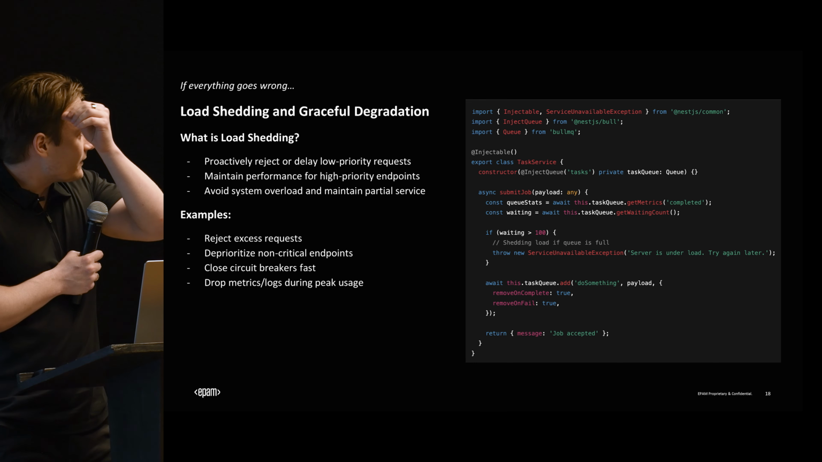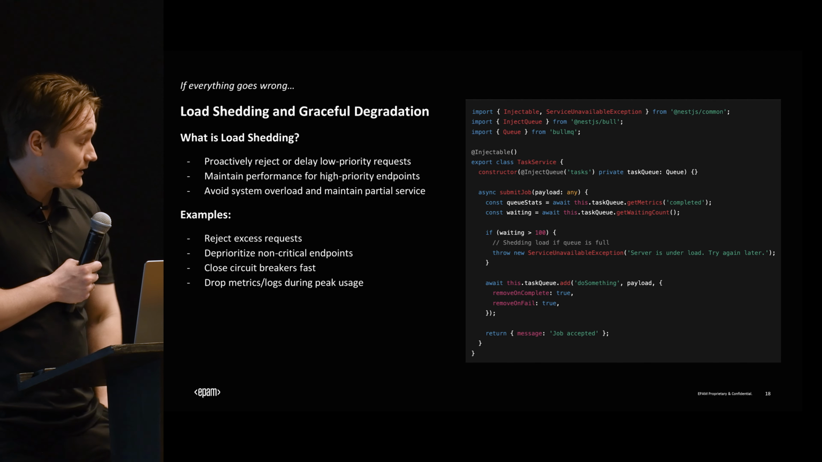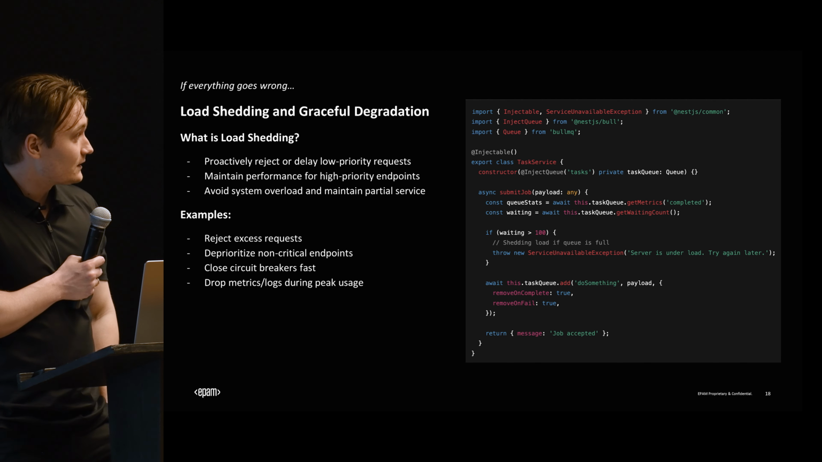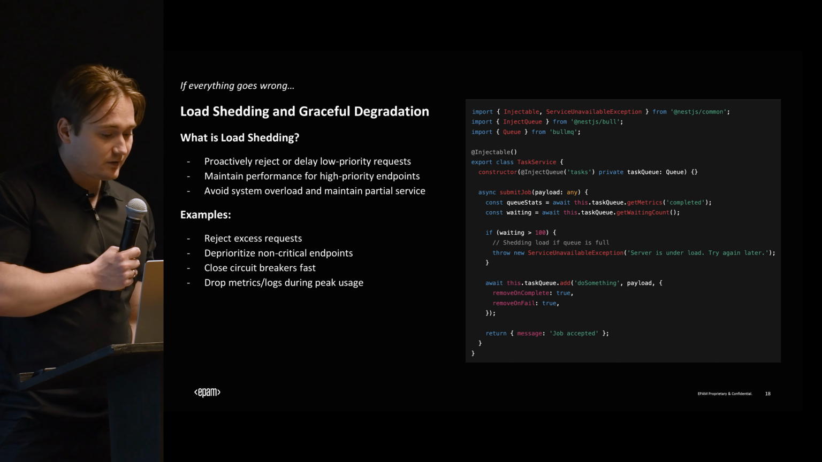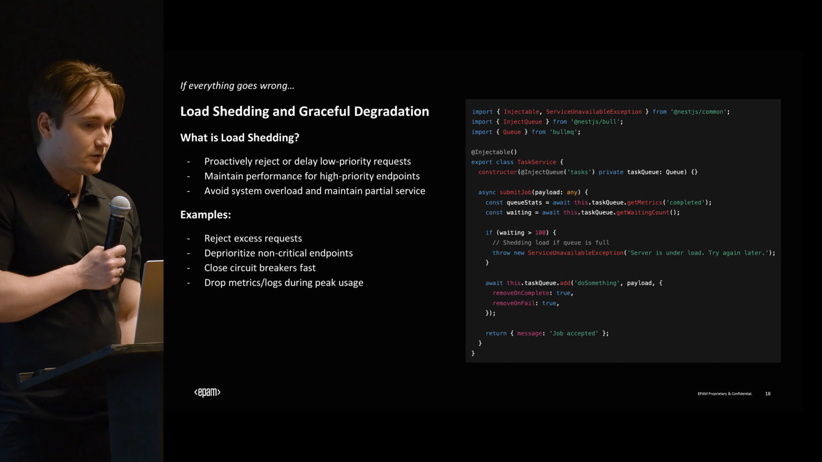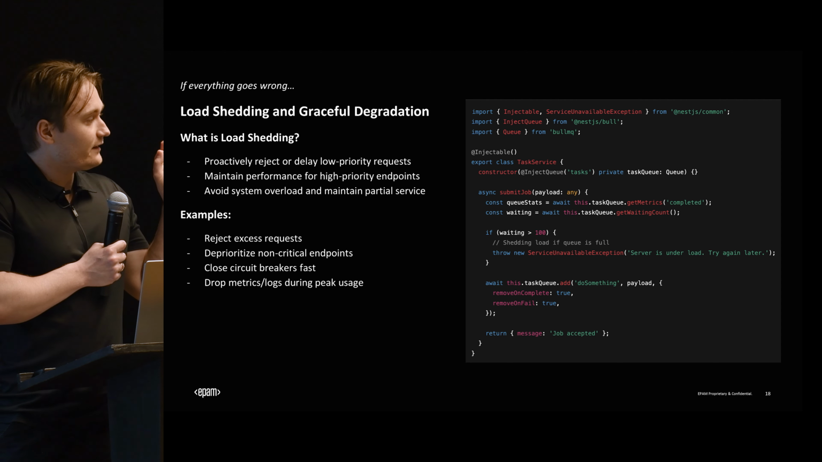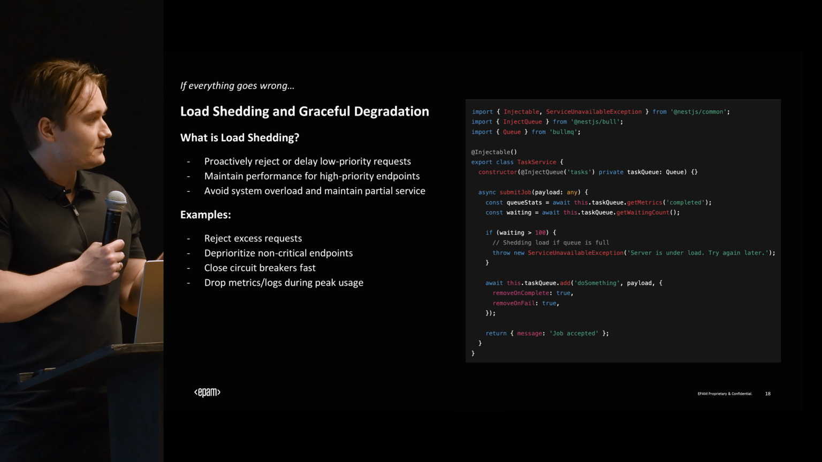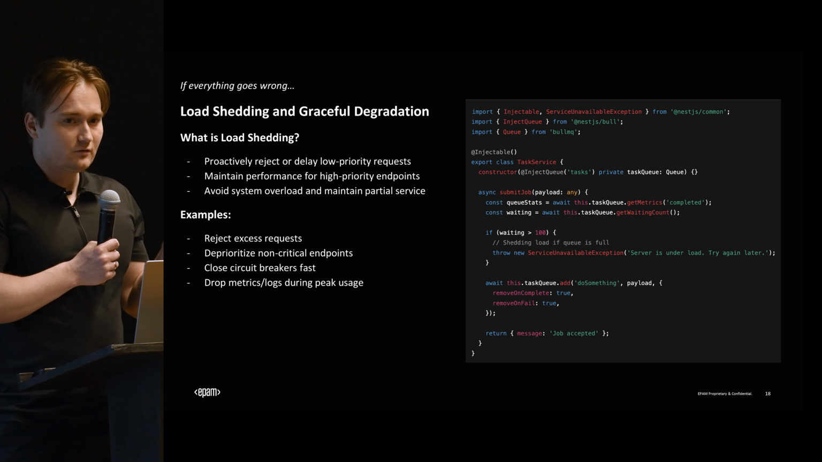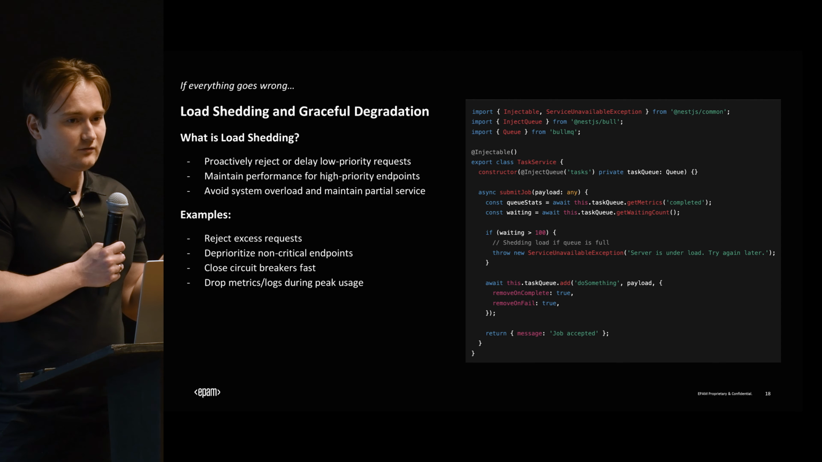And so when everything fails, we do something called load shedding or graceful degradation. And what is load shedding? Essentially, we proactively reject or delay low priority requests. So in a high-level system, we have many different endpoints, right? We have many different services. And some of these services might have a much higher priority to our overall system than others. So we might have some that are, okay, let's fetch information about a given food.